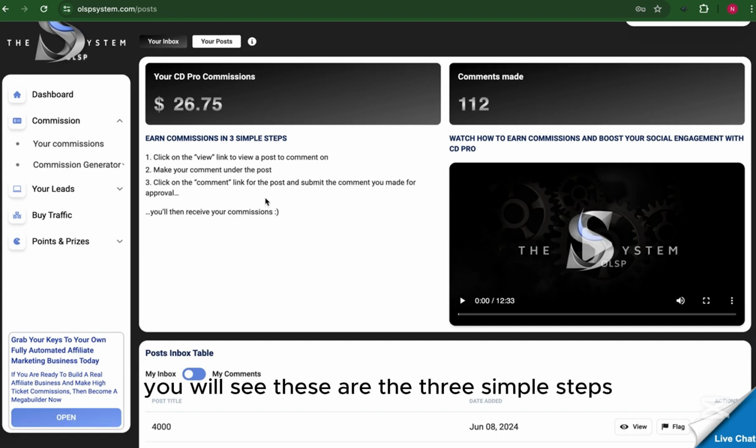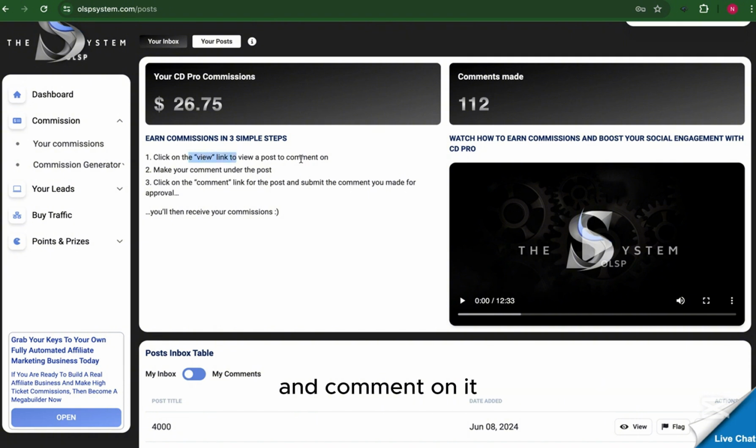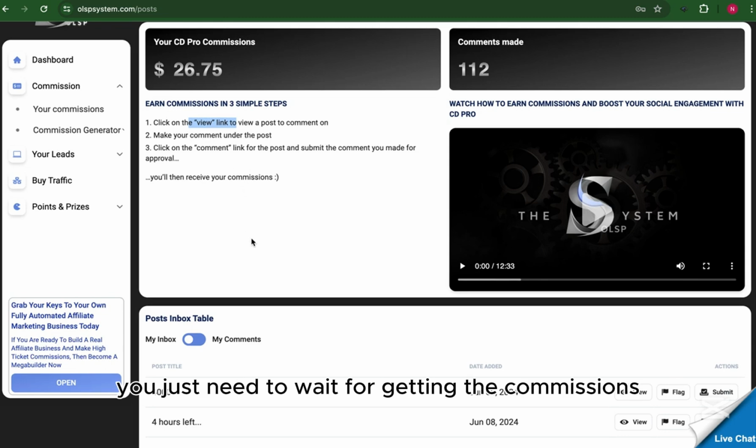Once you are in, you will see these are the 3 simple steps. First, click on the view link to see the post and comment on it. Then you will make a comment. And after that, you need to find the link for the comment and then you submit it. After that, you just need to wait for getting the commissions.